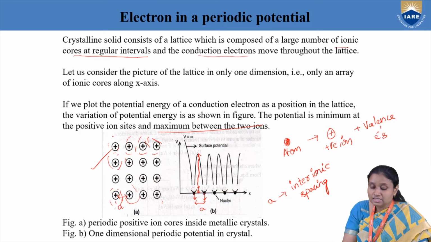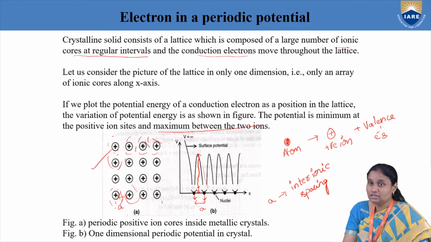And when the same electron is approaching a positive ion, what is happening to its potential? Its potential is dropping, so it is decreasing, whether it approaches the left positive ion or the right positive ion. This representation shows that when the electron is in between two positive ions, its potential is maximum, and its potential is minimum when it is approaching a positive ion. Can I say that this variation of potential will be the same for any two adjacent positive ions, for any two a? What is a? a is the interionic spacing. Why? Because we have taken a crystal.